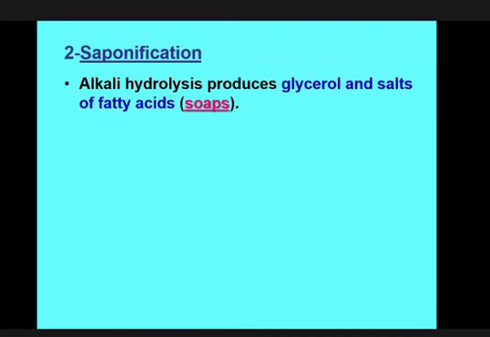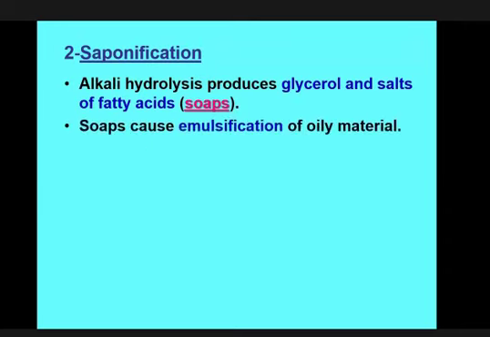The salt of fatty acid is called soap. So the process by which soap is prepared is called saponification. It is the industrial definition, but in biochemistry you have to define saponification as the alkaline hydrolysis of fats and oils to produce glycerol and salt of fatty acid.